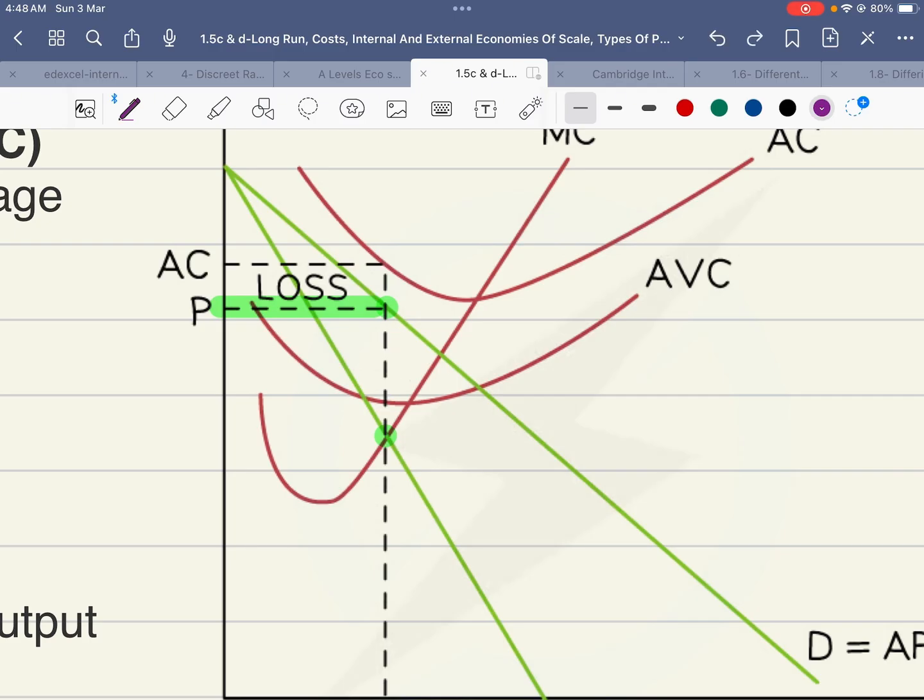But if prices fall below average variable cost, then only the firm should shut down, as explained earlier also. Till the point prices are able to cover variable costs and average revenue is above average variable cost, as can be seen in the graph, the firm should continue operating.